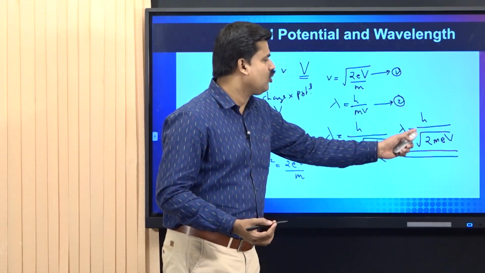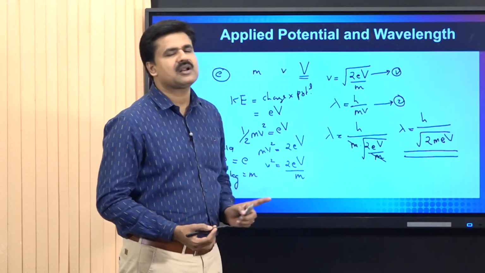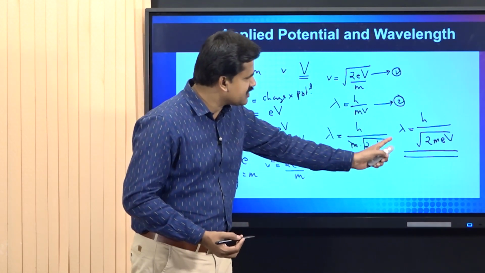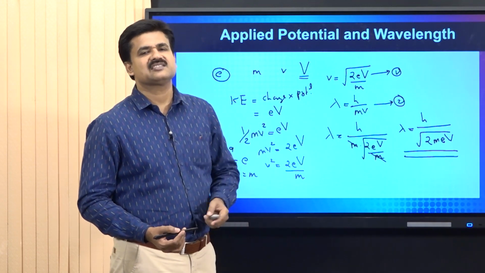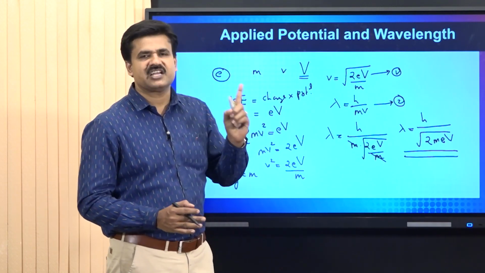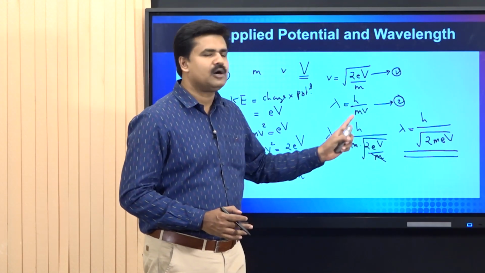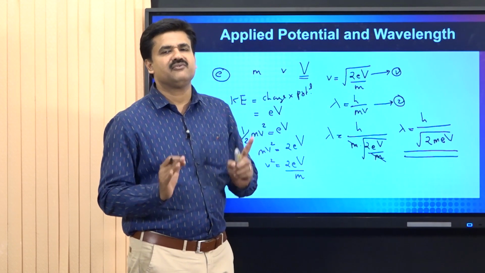So, we know all parameters except V. If you know capital V, or applied potential, just substitute in this equation, and you will get the corresponding wavelength value. Therefore, the relation between applied potential and wavelength is lambda equal to h by root 2 m e V.